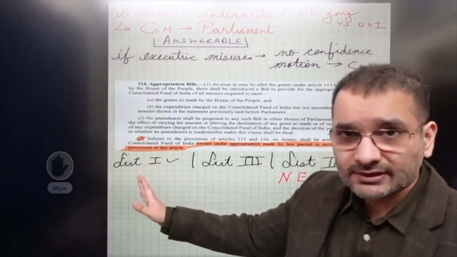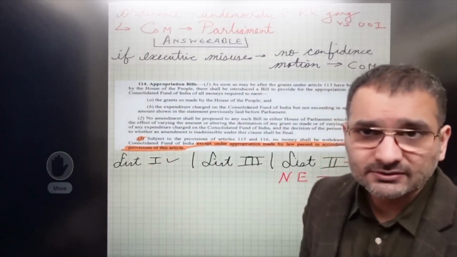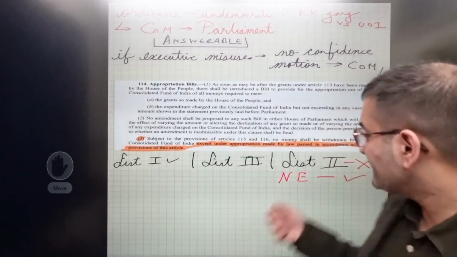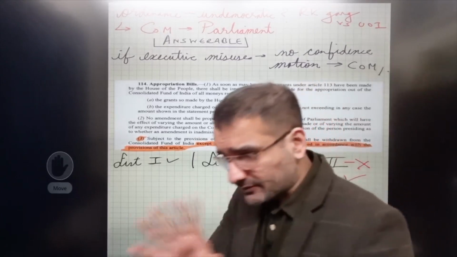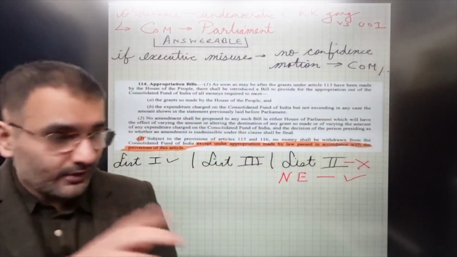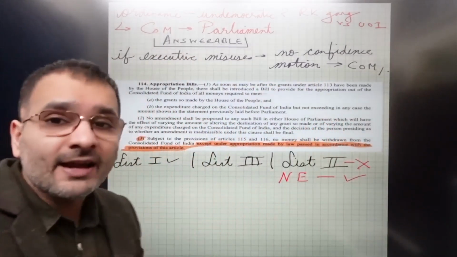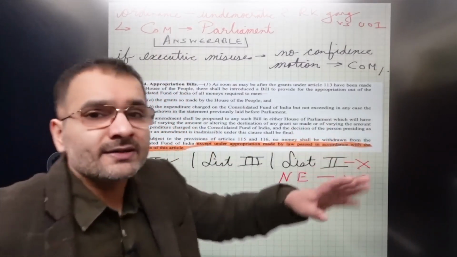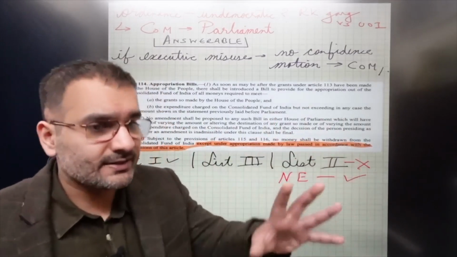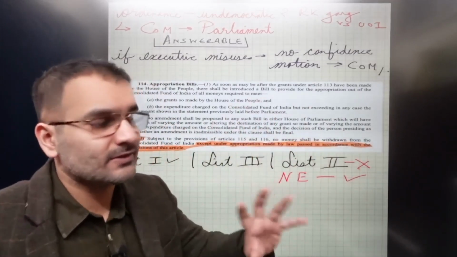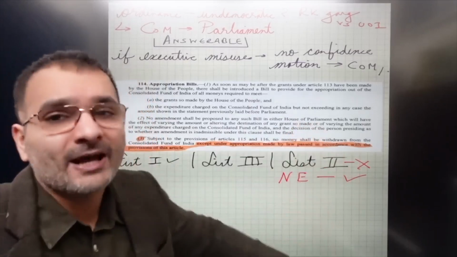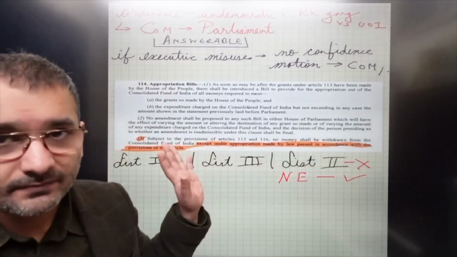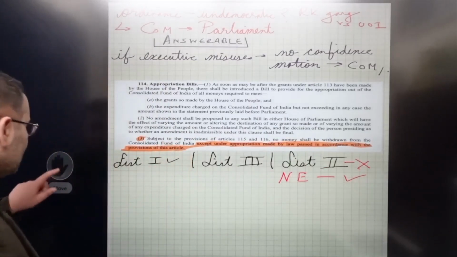In the matters under List 1, you can of course issue an ordinance. List 3 of course is Concurrent. You cannot do so for List 2. You cannot issue an ordinance for the topics listed in List 2 unless and until national emergency is in place. Then obviously, because in an ordinance, the President plus the Council of Ministers is actually assuming the role of the Parliament. So whatever the Parliament cannot do under normal circumstances, even these guys can't do. Correct?